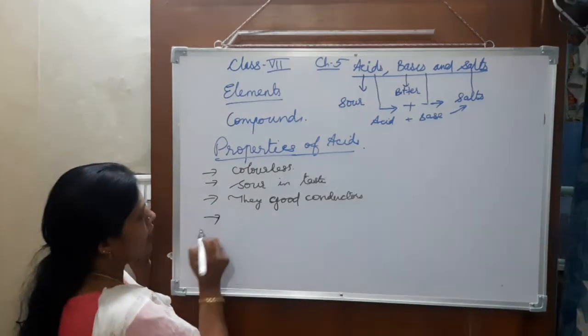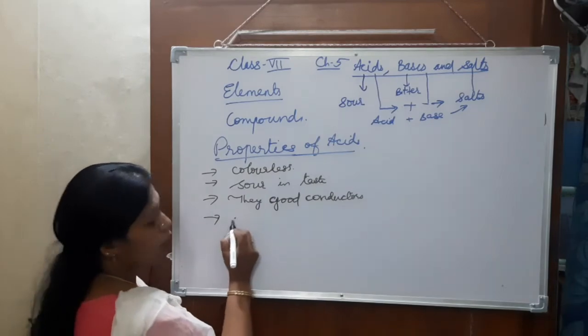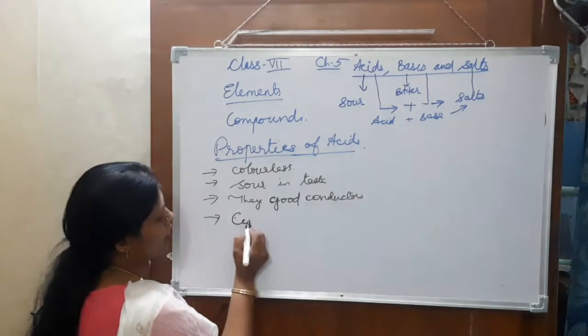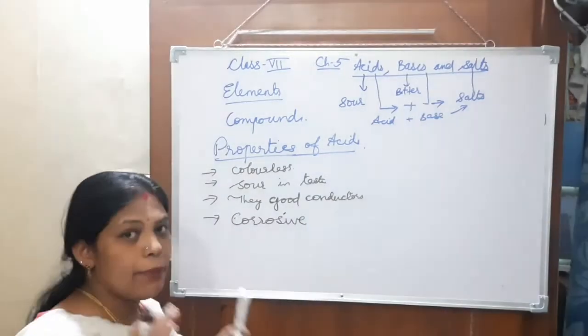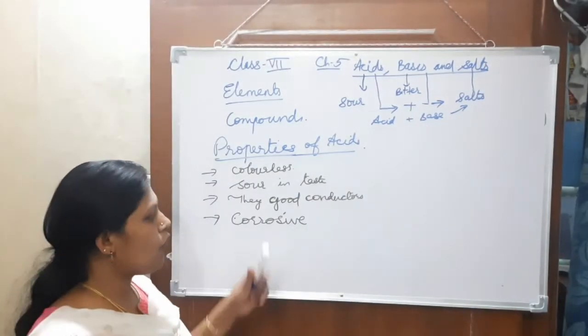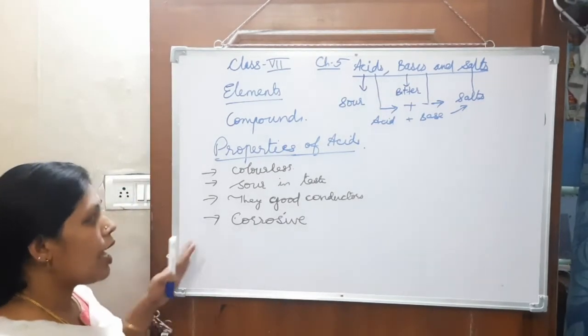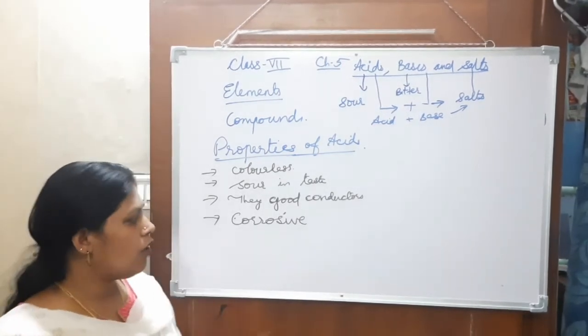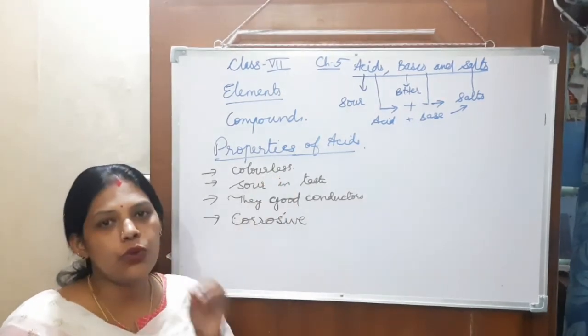And then they are corrosive in nature generally. Corrosive means they damage our skin. If it falls on our skin, then it damages the skin. And there is a caution. We used to dilute the acids.